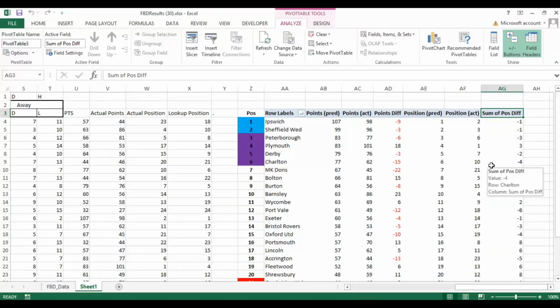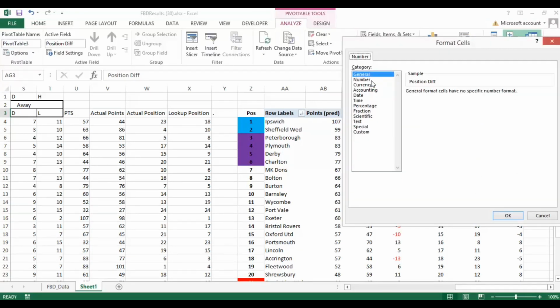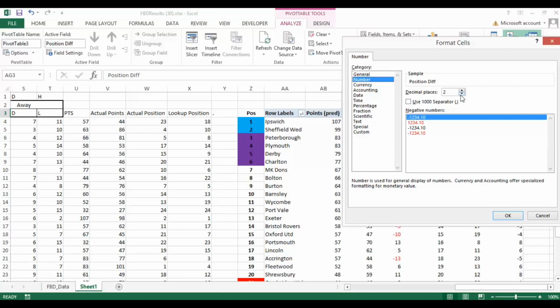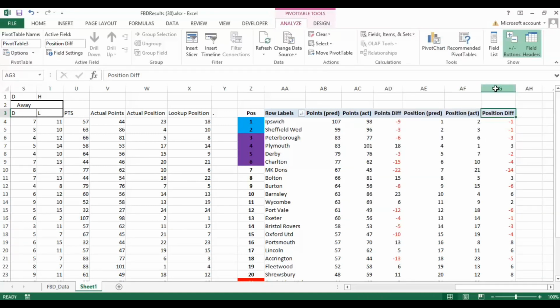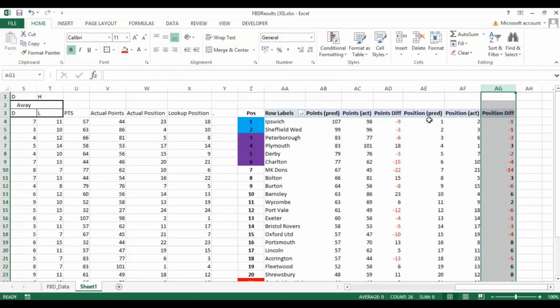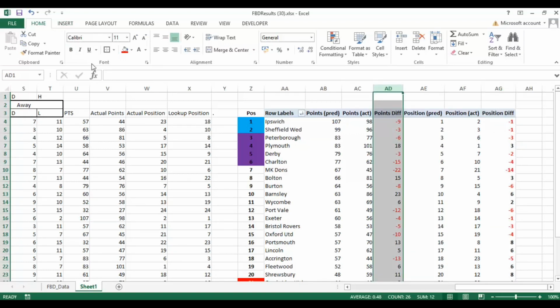And we can call this one position diff. Okay, and we can then do the same with this. We can make it a number, take away the decimals and make it a minus. I'm just going to highlight this one in bold, and we're going to highlight this one in bold as well.